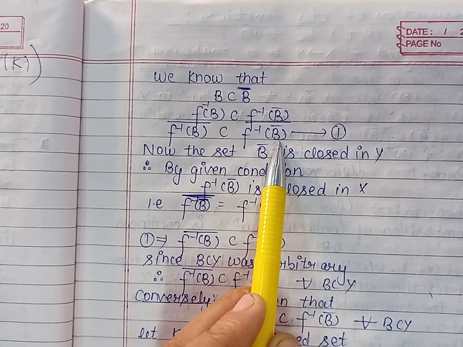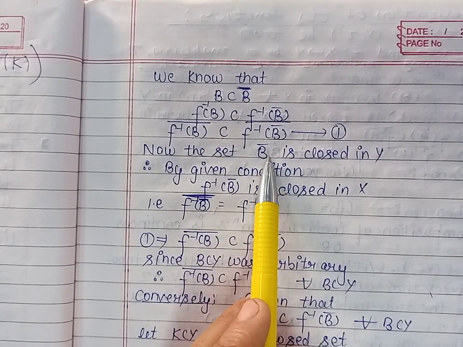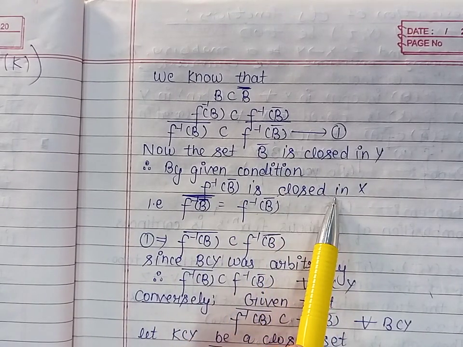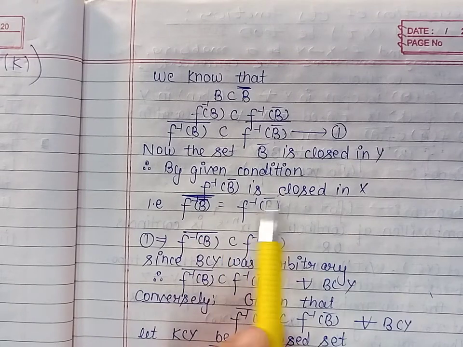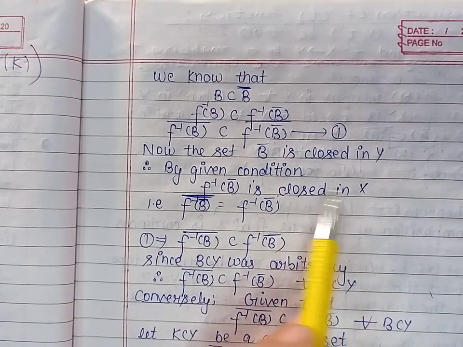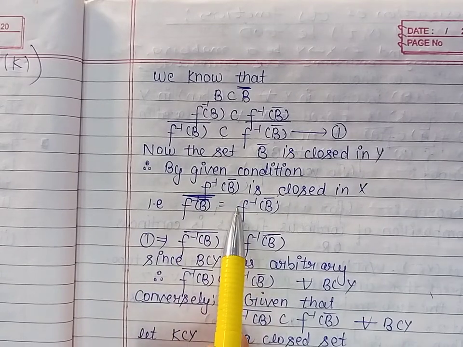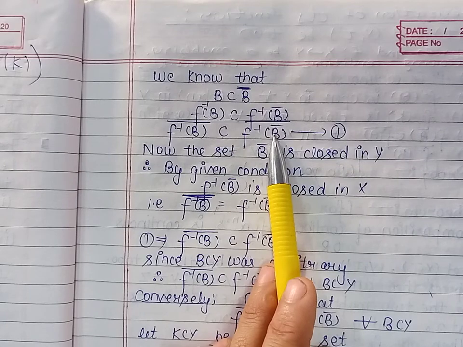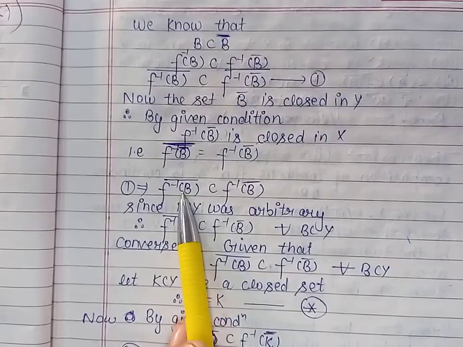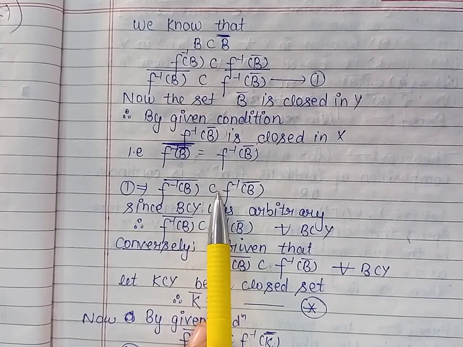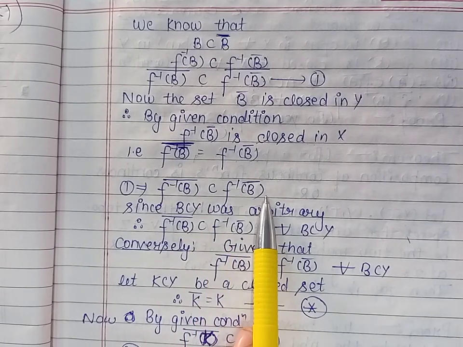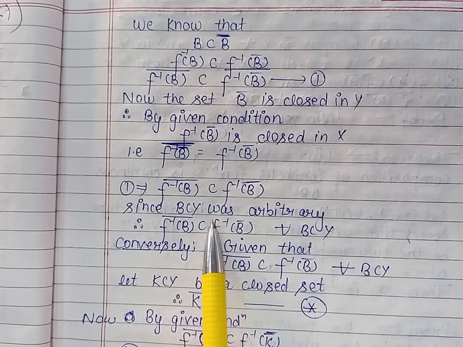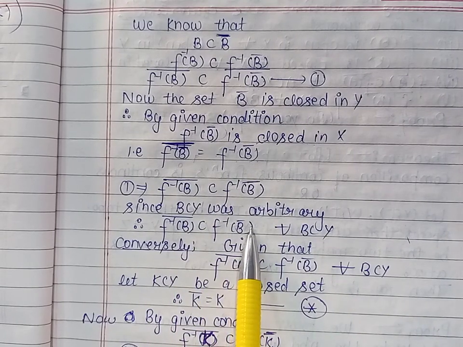Now the closure of B is closed in Y, so its inverse image will be closed in X. So f inverse of the closure of B is closed in X. So its closure will be identical to itself. Now we can put this value here in equation 1. So from here we get the closure of f inverse of B is contained in f inverse of the closure of B. And because this condition is true for every B which is a subset of Y, this proves the first part.